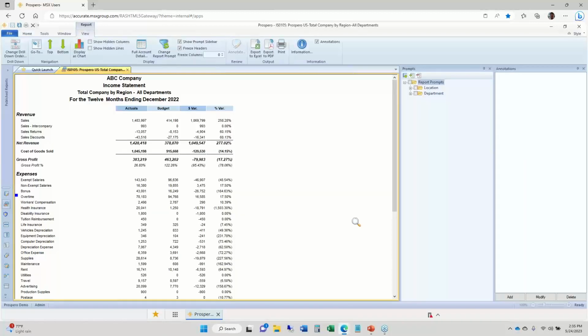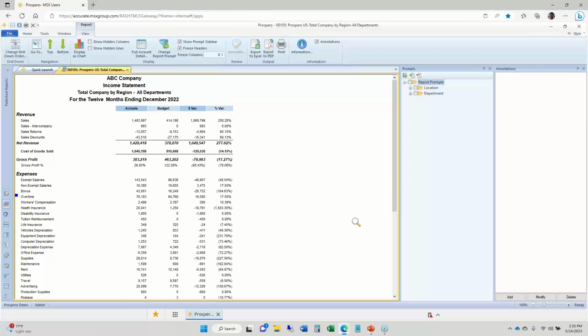So great application here for reporting and budgeting. We do sell those modules separately, so you might just need the reporting piece of Prospero. That's fine. You might just need the budgeting piece. That's fine as well. Helps you on the cost to get this up and running.